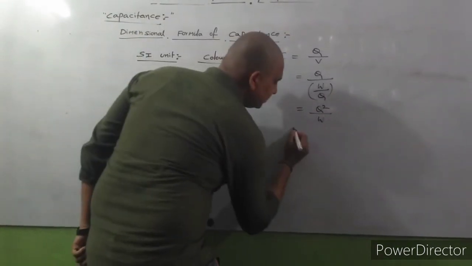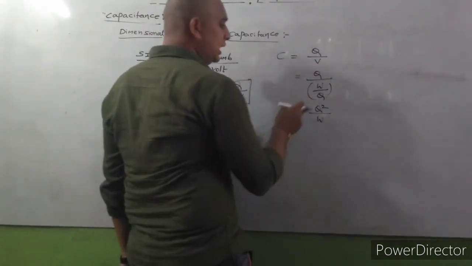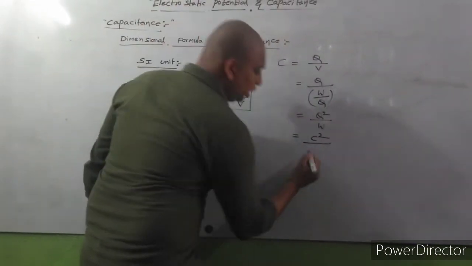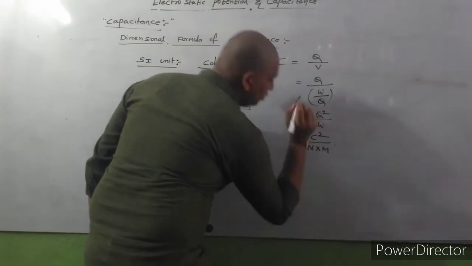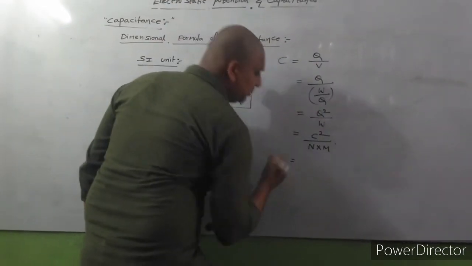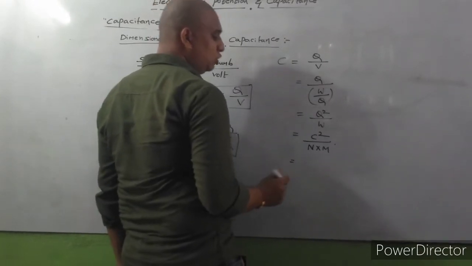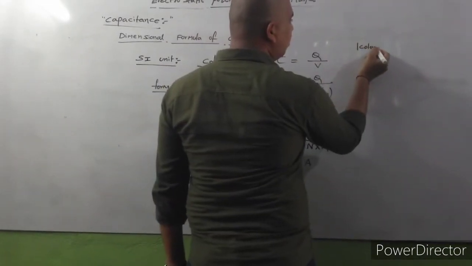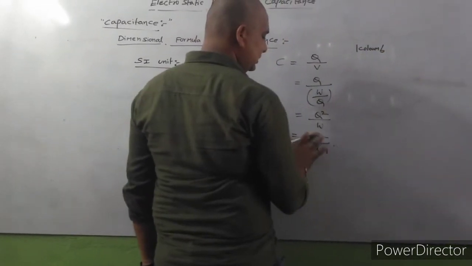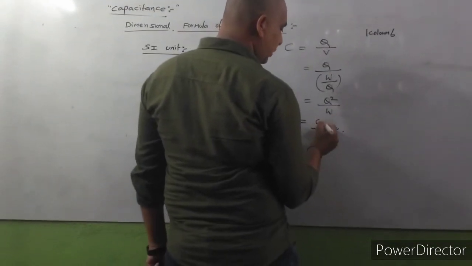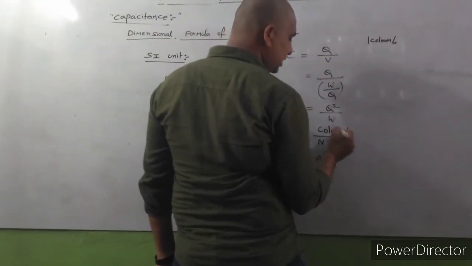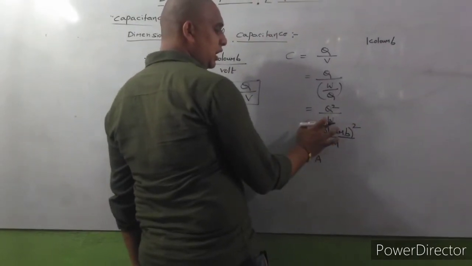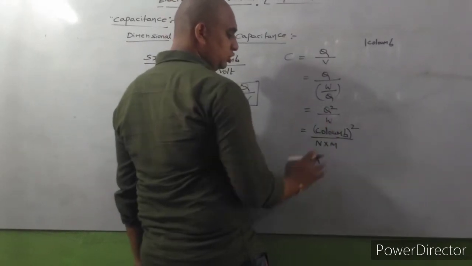That means Q square by W. Here Q square is nothing but coulomb square. Work done unit is newton into meter. Coulomb can be written as current into time. What is the unit of charge here? Unit of charge is a coulomb. That's why coulomb square. Work done unit is newton into meter, newton into meter I have written.